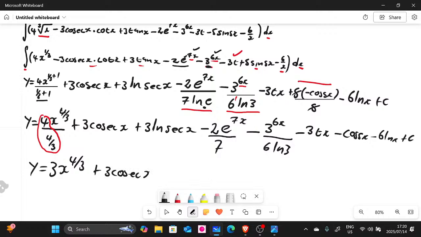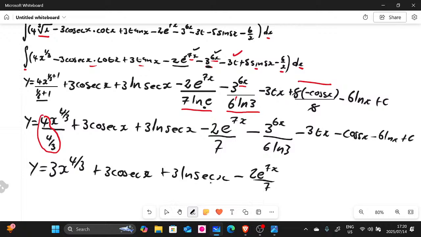It is cosec x plus 3 ln sec x minus 2e to the power of 7x divided by 7, don't forget the power there, minus 3 to the power of 6x divided by 6 ln 3 minus 3tx minus 4 cos 5x plus, let me create space, guys.